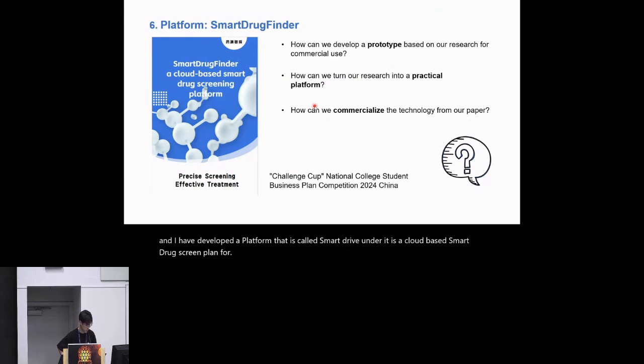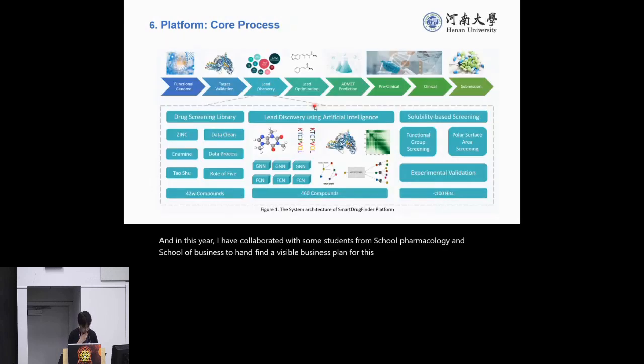And this year, I have collaborated with some students from the School of Pharmacology and the School of Business to find a feasible business plan for this platform. This is the core process of our platform.